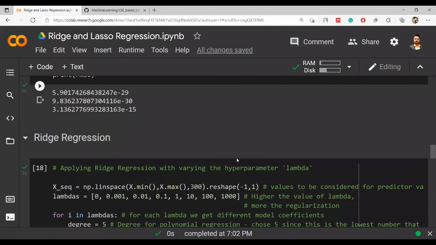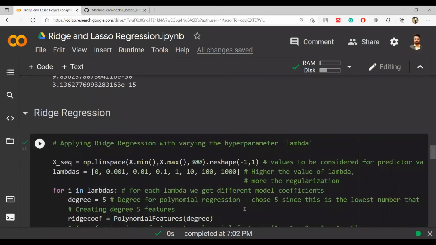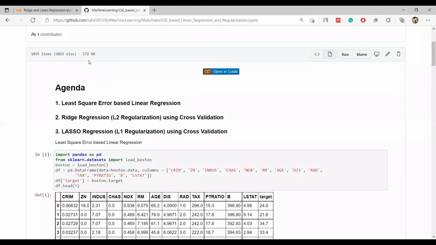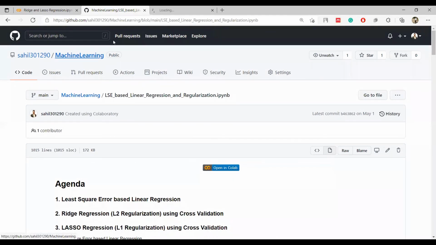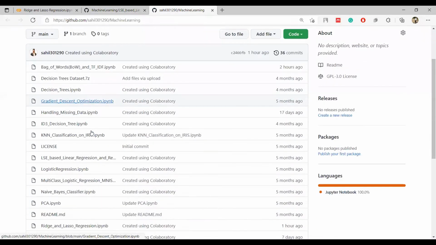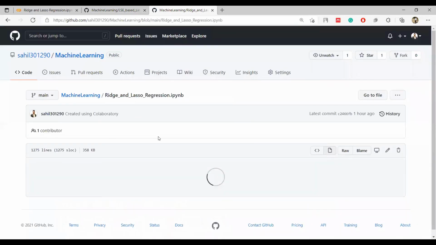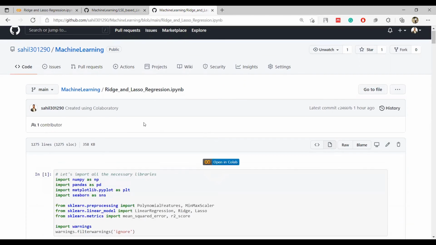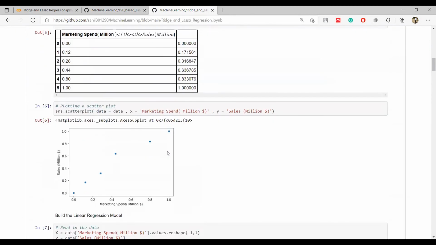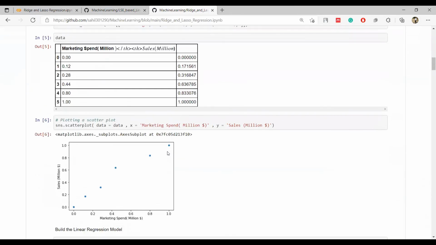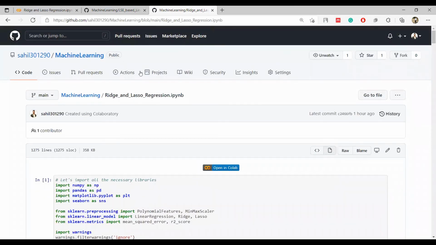This is the right time to ask if you have any doubt in ridge and lasso. This code is available on this page of my GitHub. You can go here, you can see Ridge and Lasso is available here. All the code is available. You can work on your end and understand how it works. Everything is exactly the same. I have uploaded this Python notebook today itself.